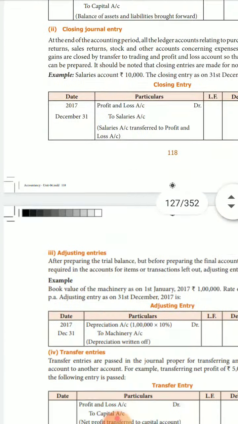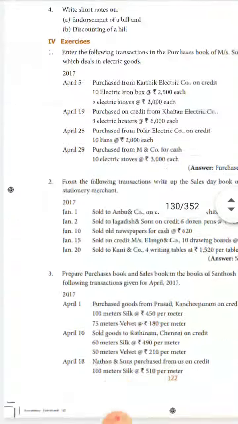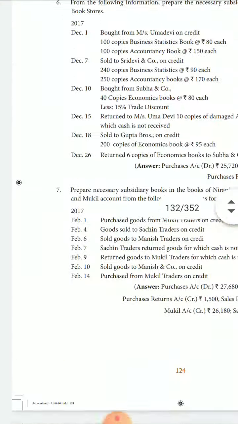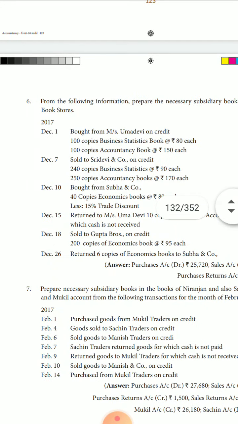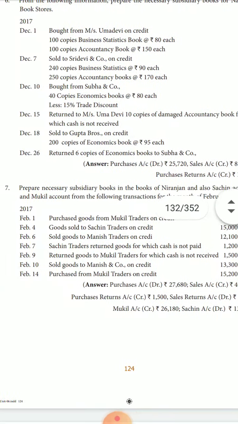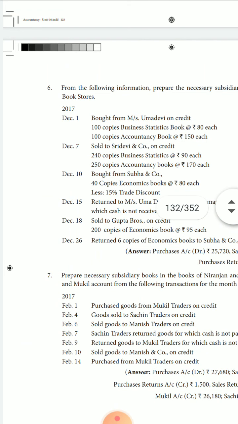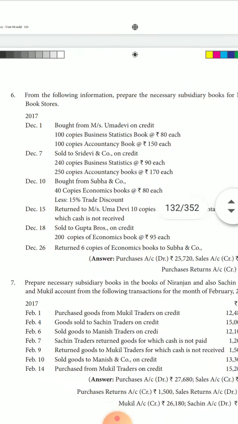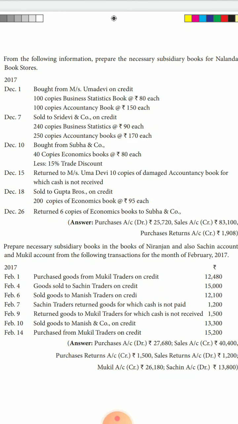In this class what you have to do is this sixth sum and seventh sum. This is your homework. I will read the names: Nalanda Bookstore, and Sachin and Mukil account.